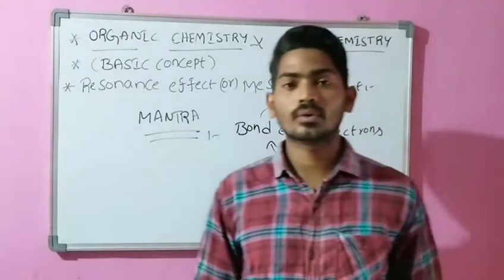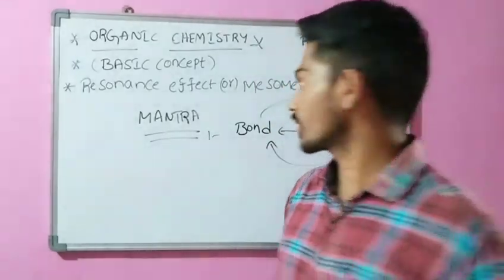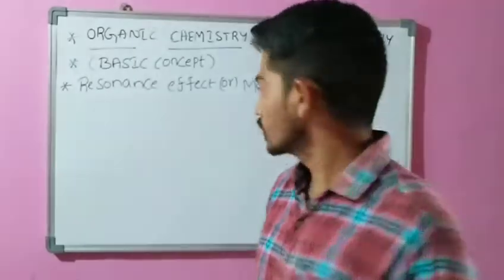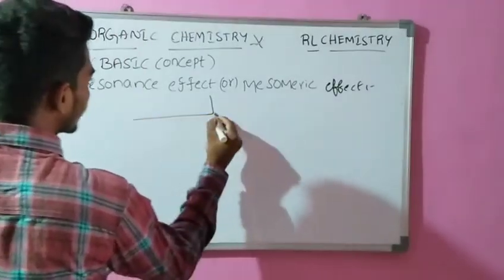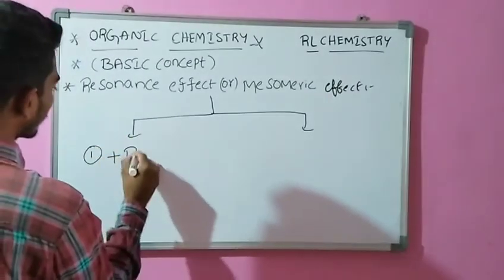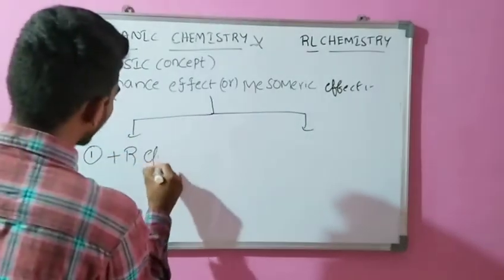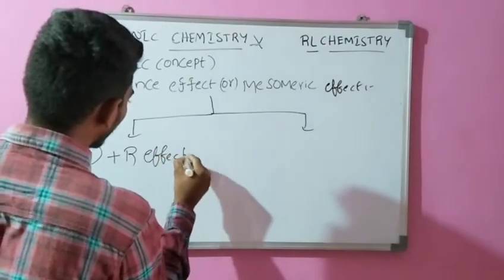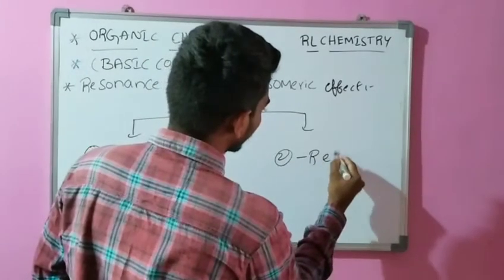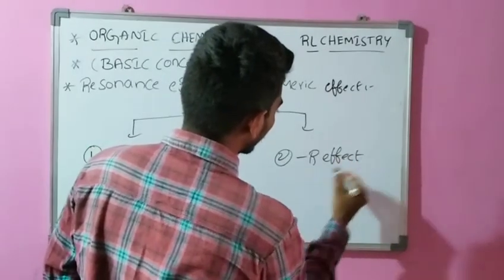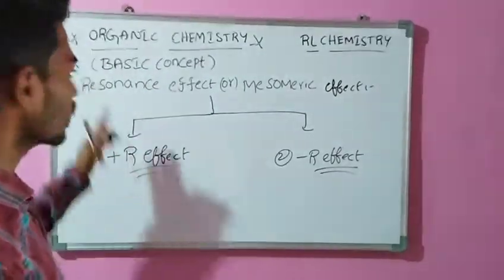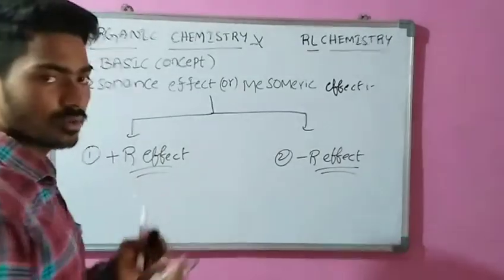Now we are going to discuss the classification of resonance effect or mesomeric effect. Resonance effect can be classified into two types. The first one is the positive resonance effect or positive R effect, and the second one is the negative resonance effect. These are the classifications of resonance effect.